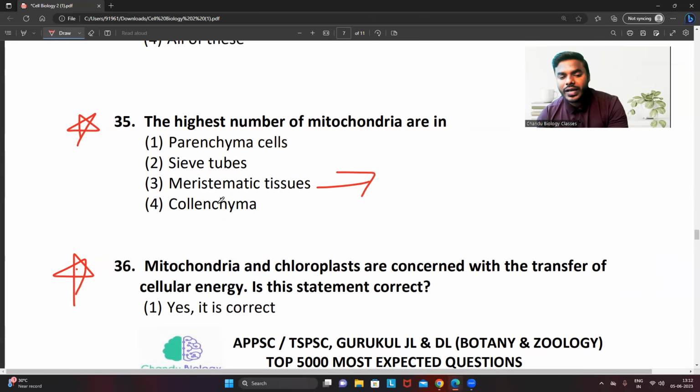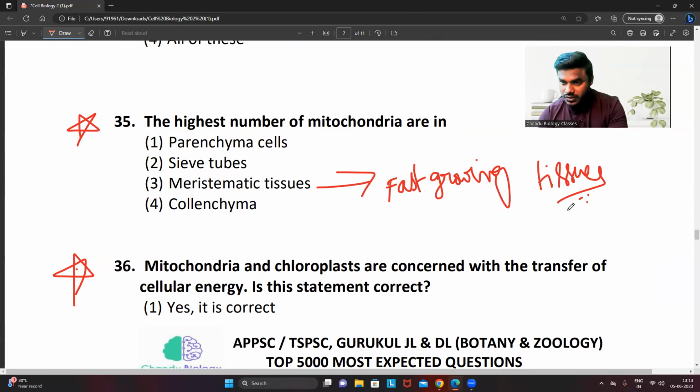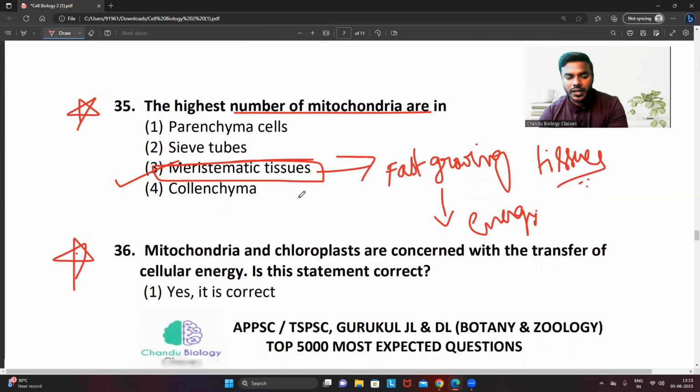Now the question is very clear. Why not parenchyma? Why not collenchyma? Why not sieve tube? You know very well, meristematic tissues are the fast growing tissues in the plant. Is it or not? Of course, yes. So friends, you have to understand, all the students listen to my words: whichever are growing fast, they obviously require an abundant amount of energy. So if they want an abundant amount of energy for growth and development, obviously what do they require? Mitochondria. Hence the correct answer is option 3.